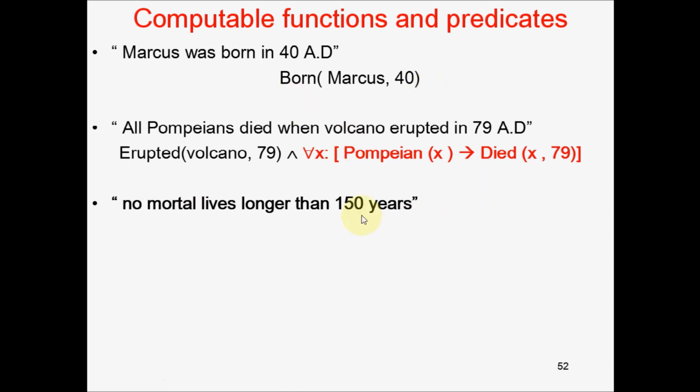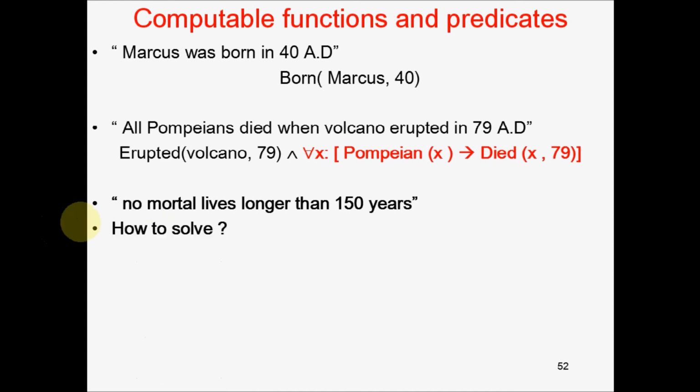Assume that this particular sentence is fed to the knowledge base: no mortal lives longer than 150 years. Assume another sentence is also given as input, that Marcus was a mortal. So the first sentence given to the knowledge base is no mortal lives longer than 150 years. The second is Marcus was a mortal. And the third is Marcus was born in 1555 AD.